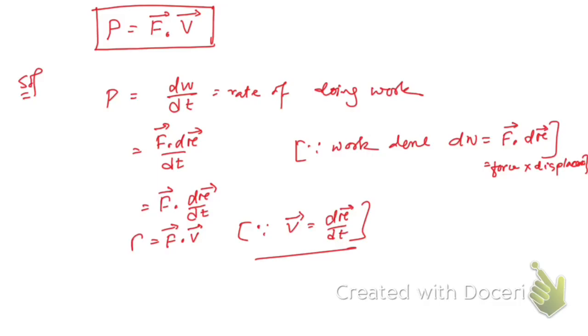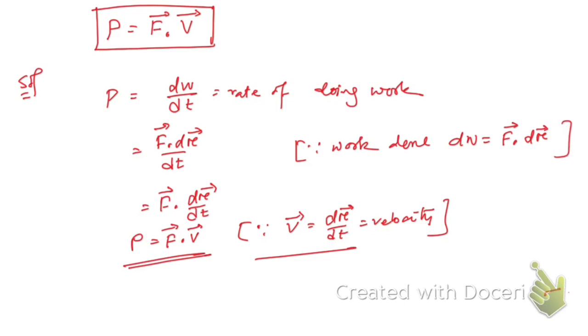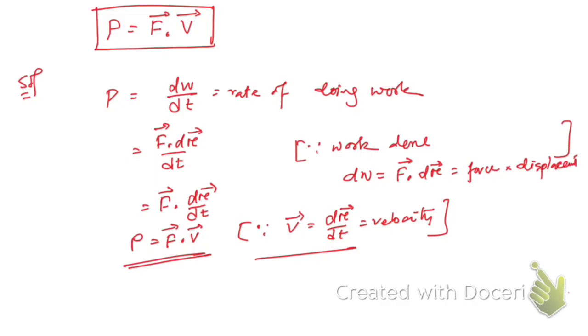So this is what we need to prove. That is, power is equal to the dot product of force and velocity. This is velocity, right? Okay, this is force into displacement. Let me write it properly. Just give me a second. Force into displacement, right? So that's what we can write.